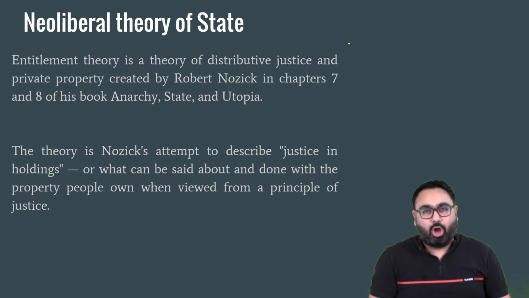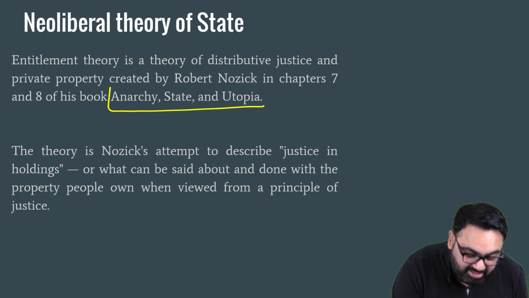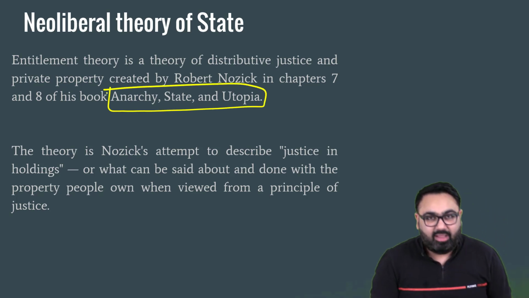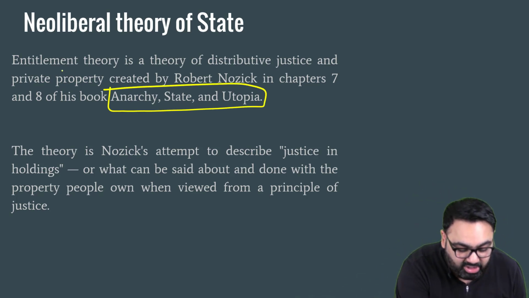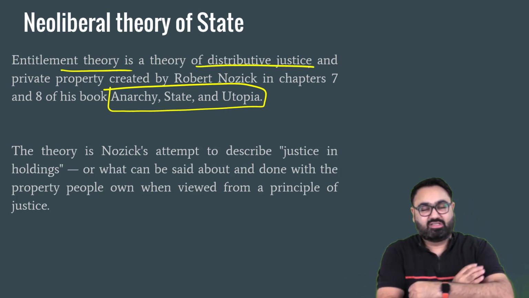Now, as I said, Robert Nozick is the person behind this. He wrote this book. The name of the book was Anarchy, State and Utopia. In that book, he talked about entitlement theory, which is a theory of distributive justice. Now, what is distributive justice?